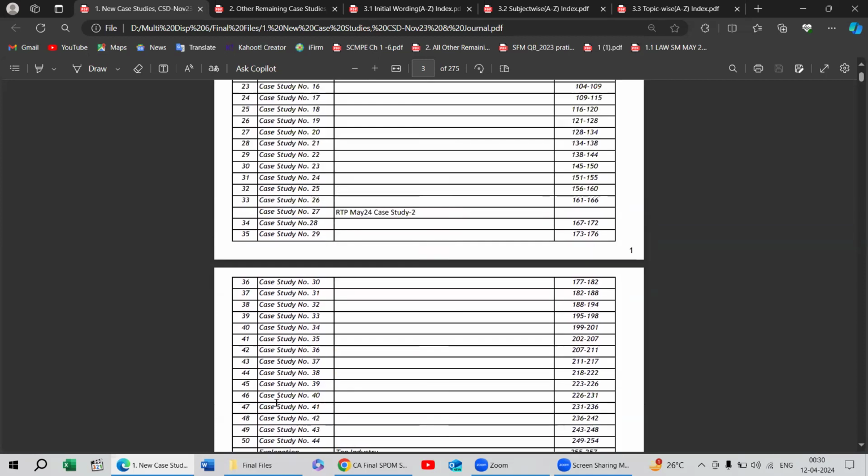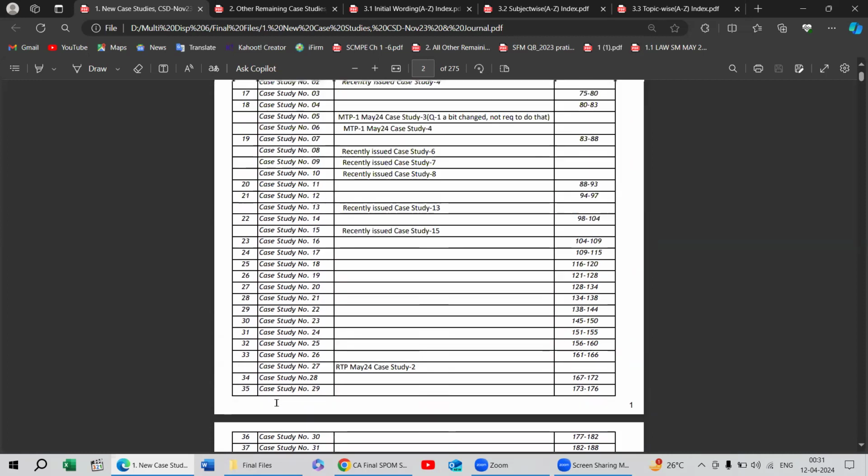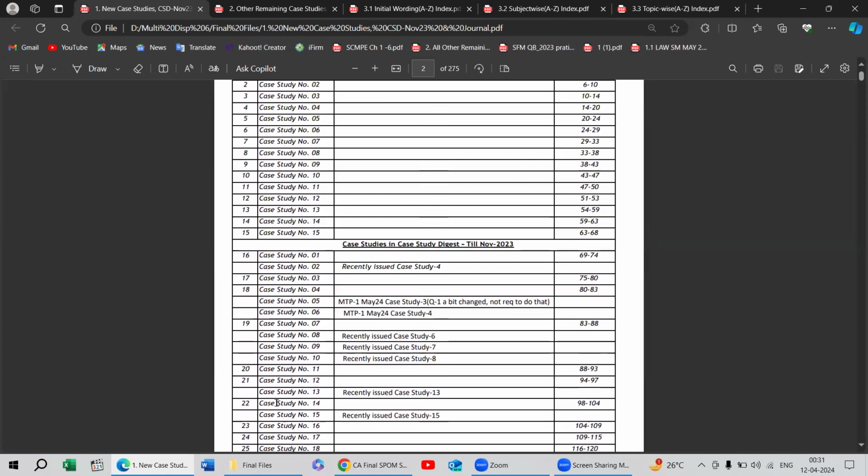I will make one other material also, giving the sequence in which you can solve the case studies. You do not have to solve all these case studies, because that will take too much time, particularly for May 24. Later on, a student can attempt all the case studies as per his convenience and time. But for May 24, I will also issue the sequence of importance for the new case studies, case study digest, MTP exam and all.